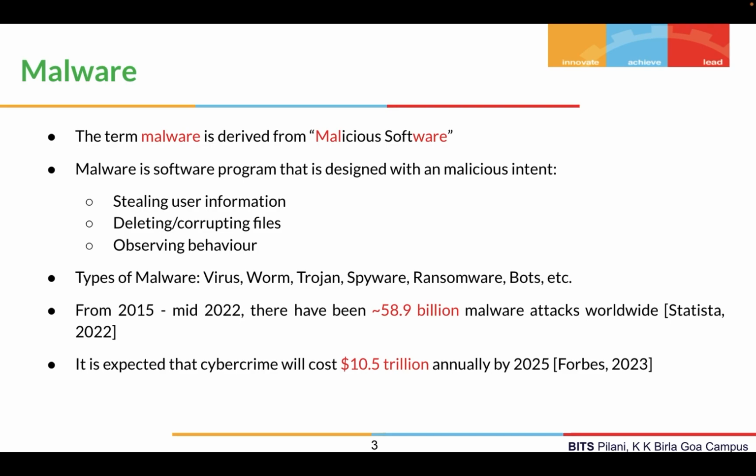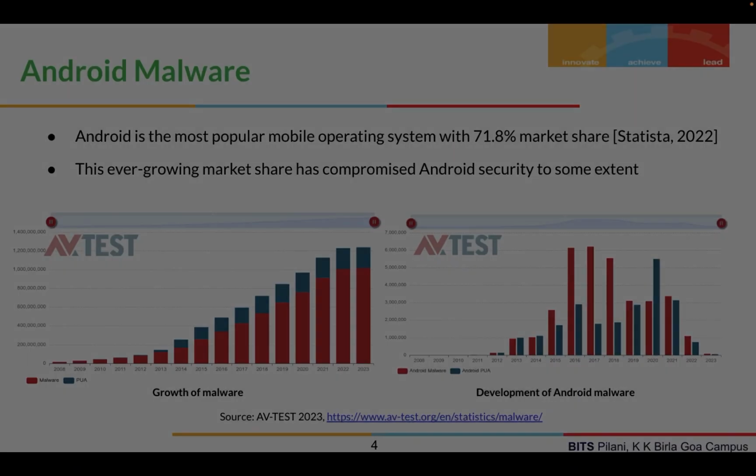So why do we need to tackle these attacks, right? As per a Statista report in 2022, from 2015 to mid 2022, there have been around 58.9 million malware attacks worldwide. And according to Forbes, it is expected that cybercrime will cost around $10.5 trillion annually by 2025, right? Which is a huge cost to the global economy. So we need to be ready with our detection frameworks to tackle these malware attacks.